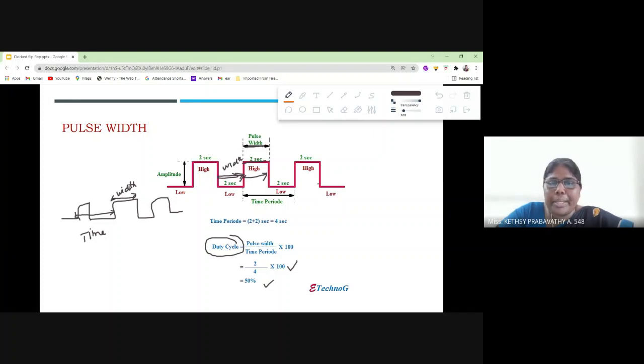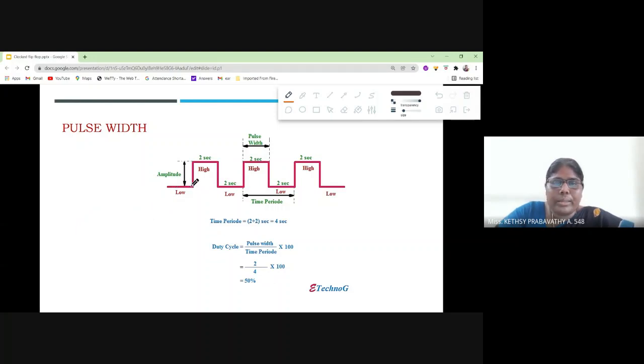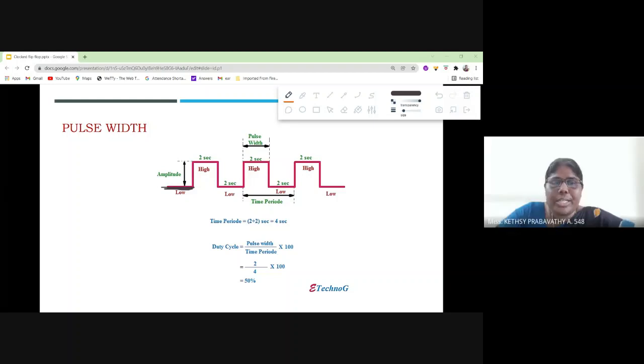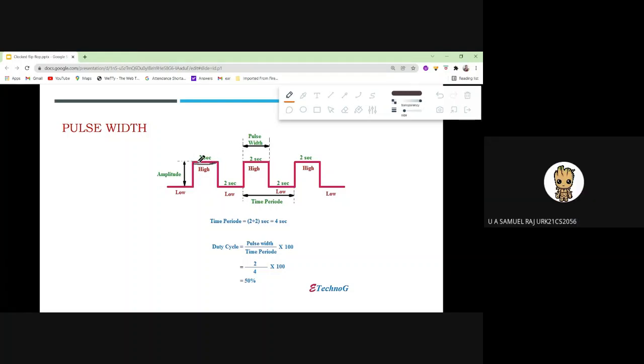What is meant by time period? Okay. What is this one? Is it a positive level or edge triggering, or level triggering? It's negative level triggering. Very good. Negative edge triggering? Yes. Then what is this one? Positive level triggering.